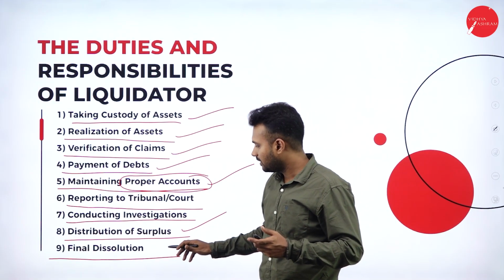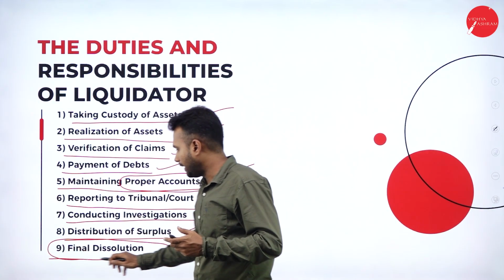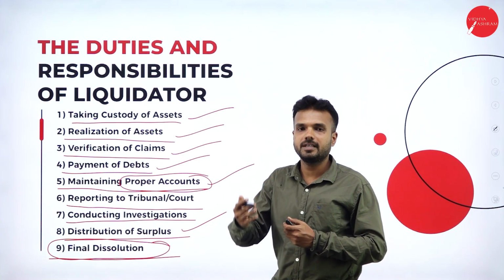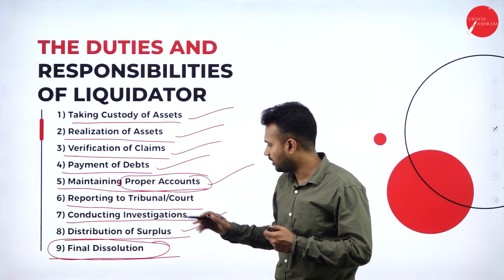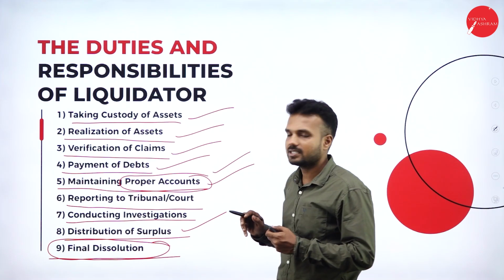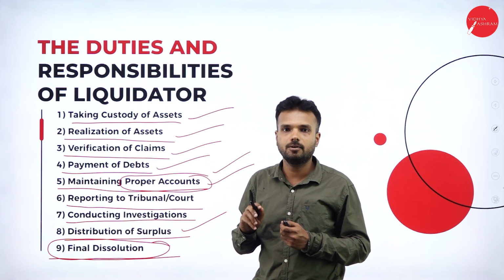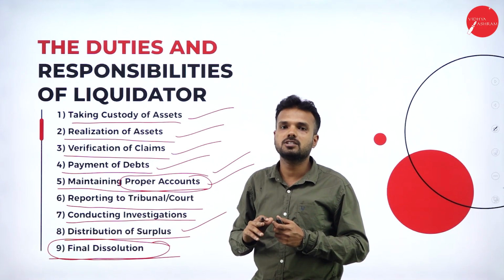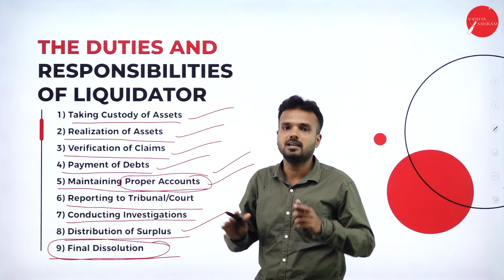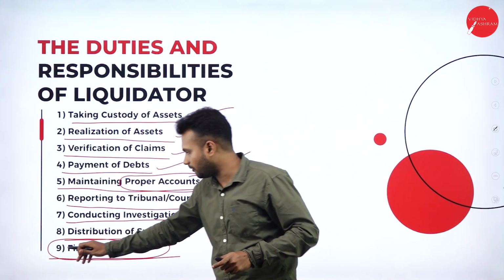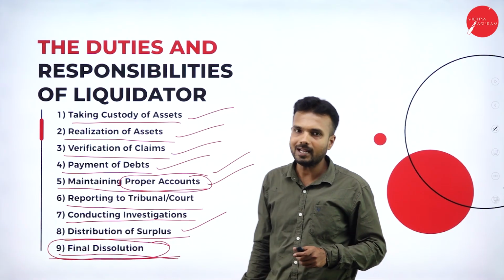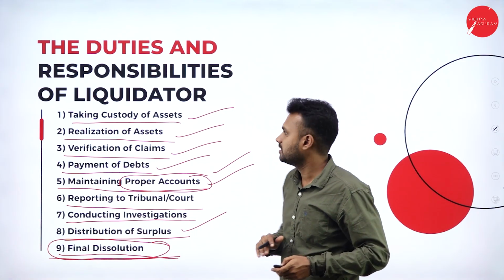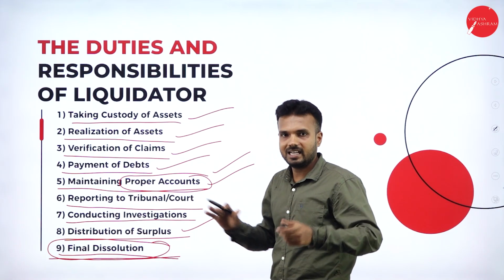Finally, this dissolution order will be passed by the court or a tribunal, after verification of the financial statement, after verification of the accounts, the assets and the liabilities of the organization. They are going to dispose of the assets, fulfill the liabilities, and repay the debts of the organization. All the things are clear. The final stage we call the final dissolution. This is an order that has been given by the court of law. Here the company is finally liquidated.